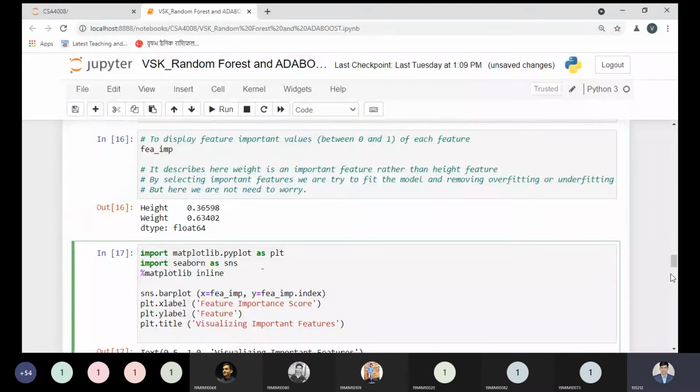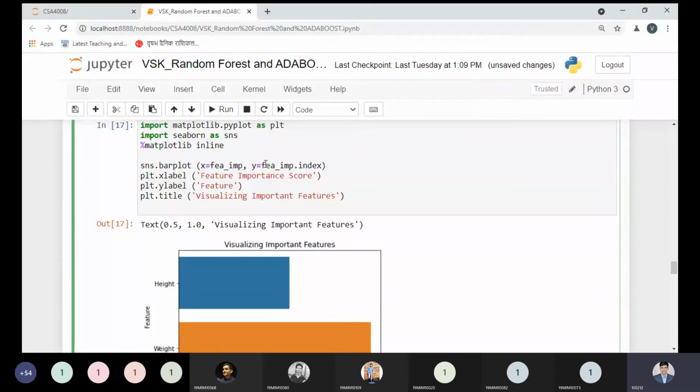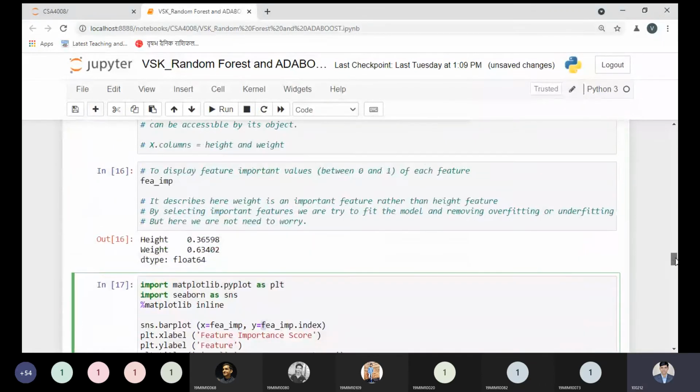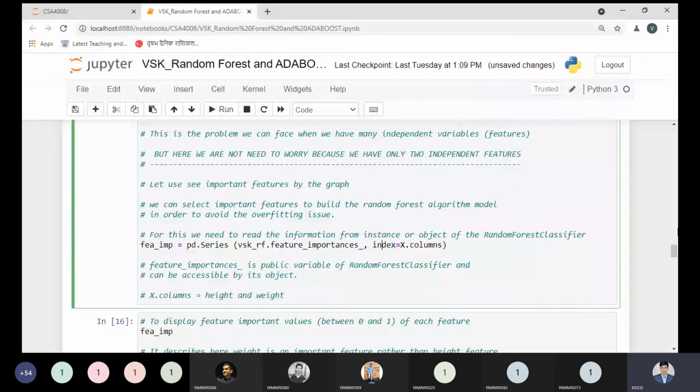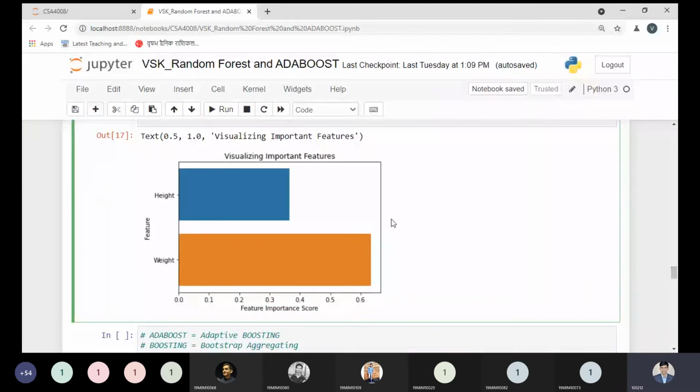And we are printing this part by the graph, so you can understand what parameter we are passing. We are passing the p underscore important index. What does the index contain? The index contains the column names. So all the column names are printed here, height and weight, and it shows their values like this.